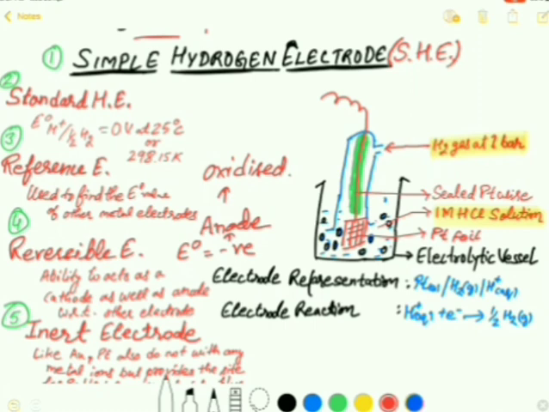We know that at 25 degrees centigrade the electrode potential of hydrogen is 0 volt. So for a metal with a negative value, suppose it is 0.97 with a negative sign, it will have more tendency to act as an anode and get oxidized. In contrast, this hydrogen electrode will act as a cathode.